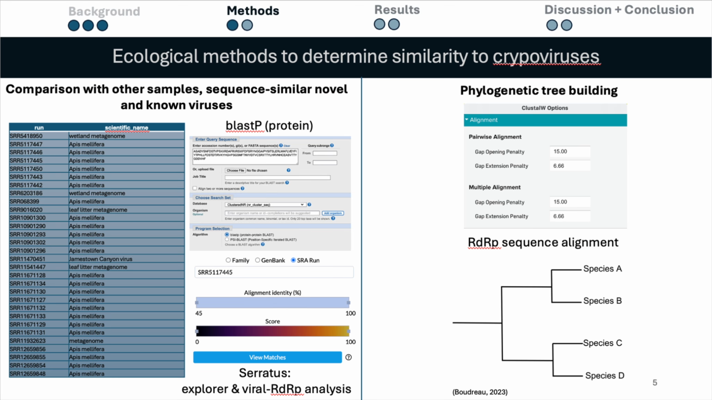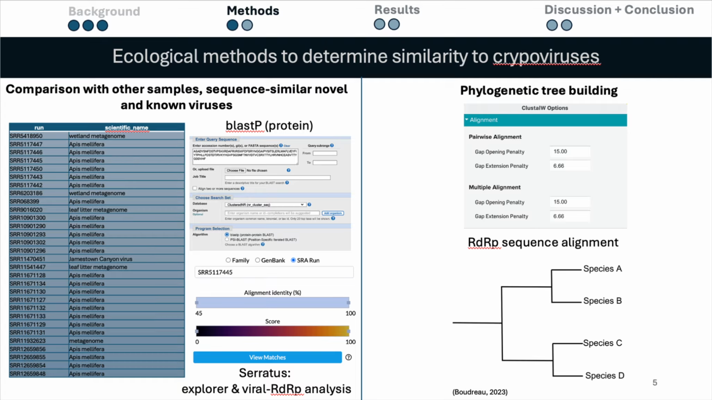Moving on to the methodology, I had two main forms of methods for the ecological side. One was to investigate other samples that contain the virus, as well as viruses that are similar in sequence. By investigating their metadata and sequence similarity, we can try to infer if any properties of our virus contradict those of the cryspoviruses.